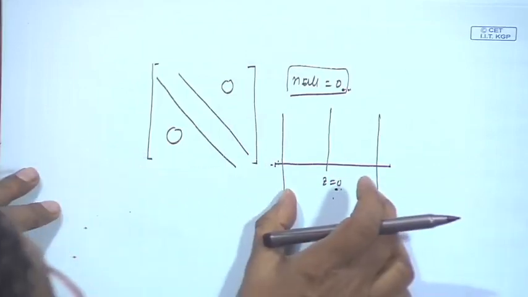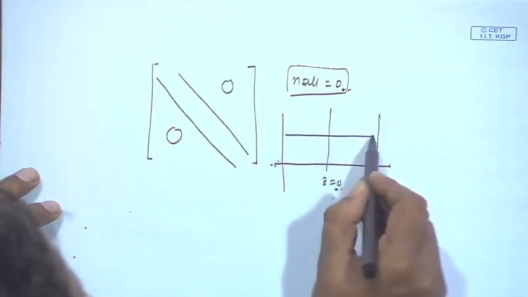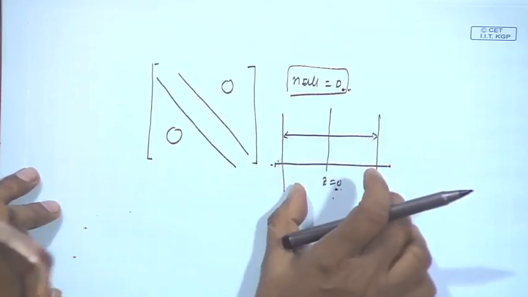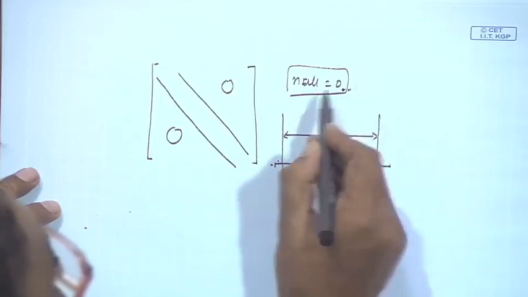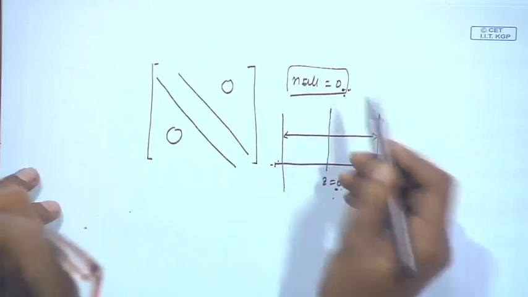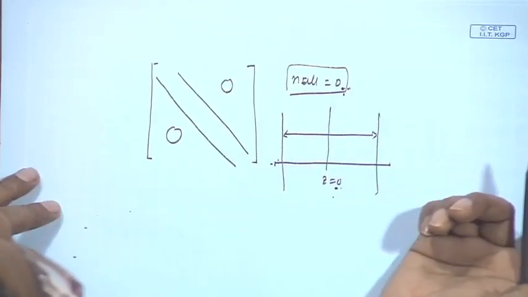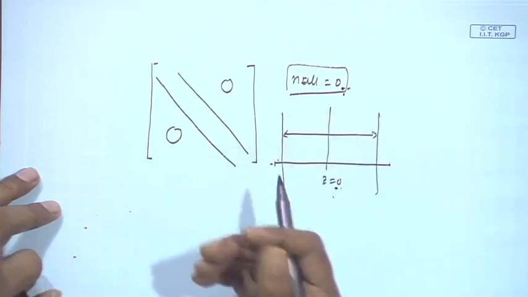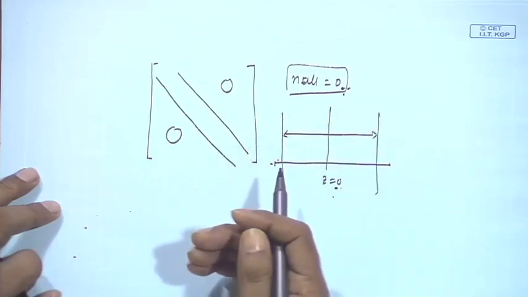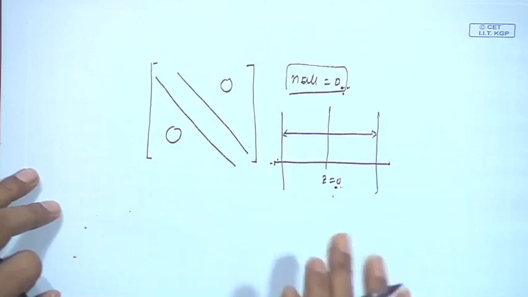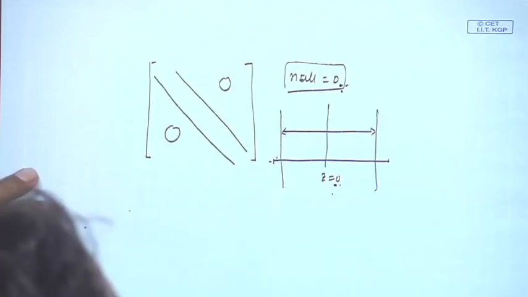So long as it is close to 0, that means so long as it is within this region, it is in the null region. If I say null equals 0, null means void, void means 0, in that sense. I think this may be one of the explanations, but I am not 100% sure. I think this can be thought of that way.